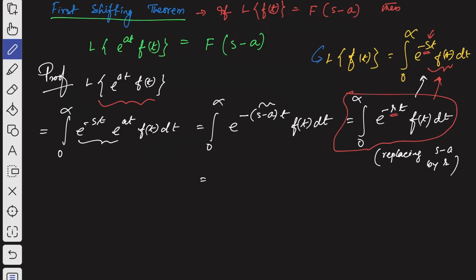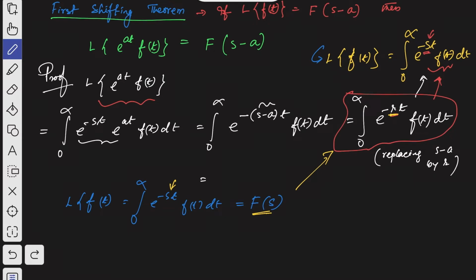Now you see, by this definition, when you write Laplace transformation of function f of t, it is equal to integration 0 to infinity e to the power minus st f of t dt, and that is given by capital F of s. Here we used to write s and capital F of s, but we have r in this result. So we can write this one as capital F of r.